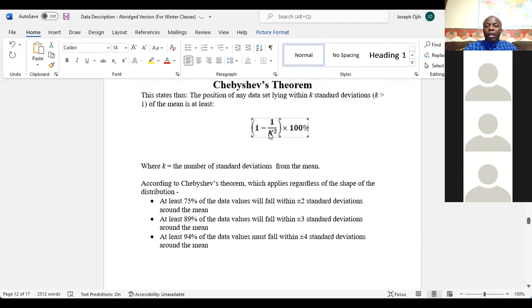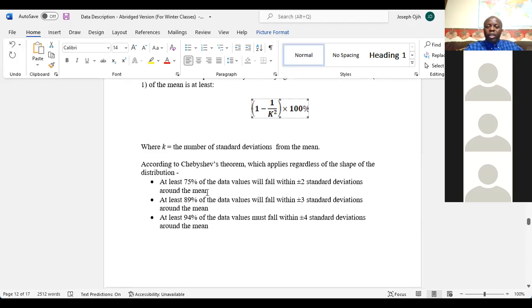It is saying that for any data set lying within K standard deviations of the mean, at least 1 minus 1 over K squared times 100% lies within that range. So we get the percentage after we apply this formula and solve it.